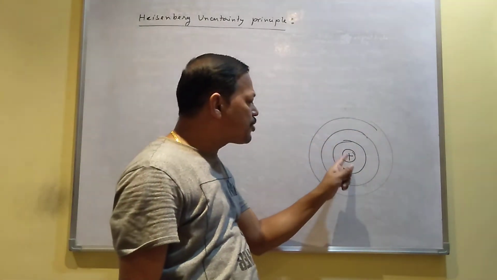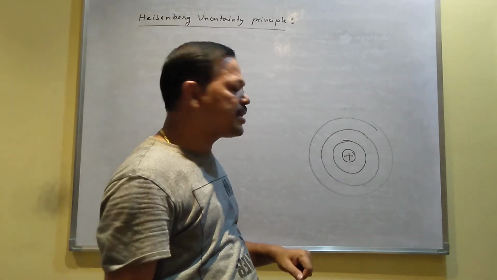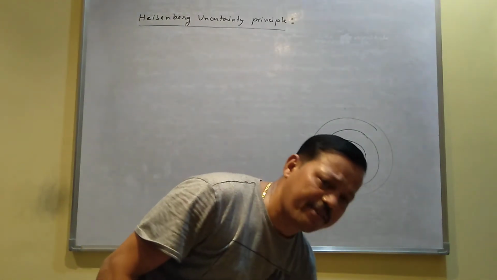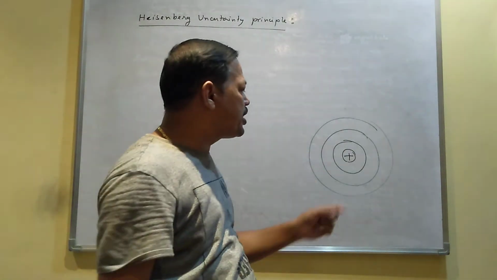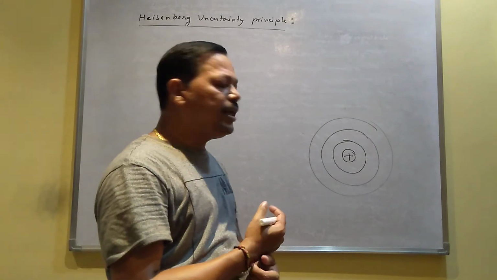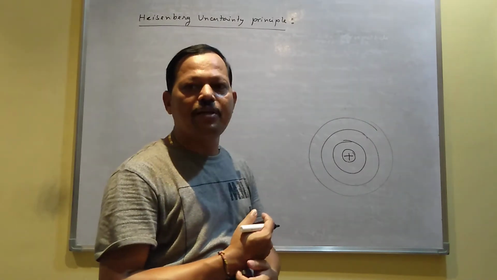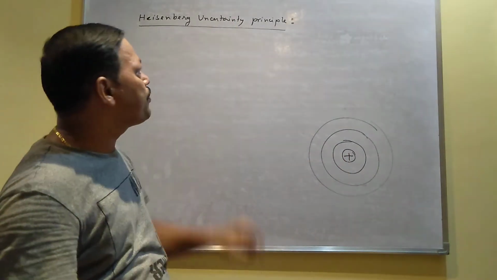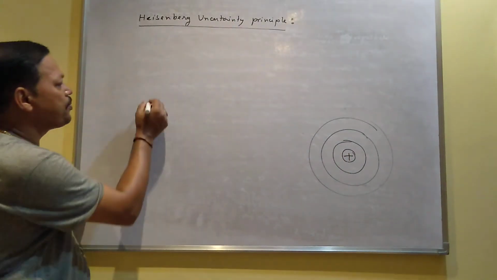Now, why does the electron not exist inside the nucleus? As you know, electrons are negatively charged and the nucleus is positive. Negative always attracts positive, so the electron should enter the nucleus. But the electron never exists inside the nucleus. You can prove this by applying the Heisenberg uncertainty principle.